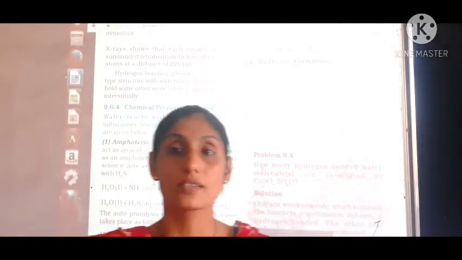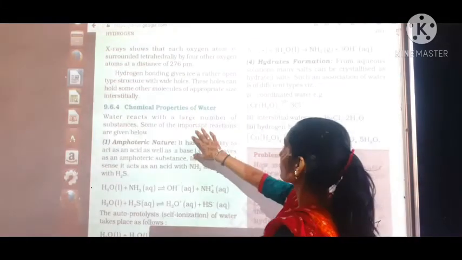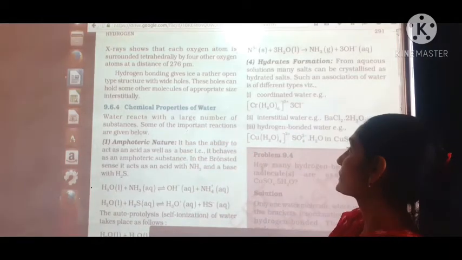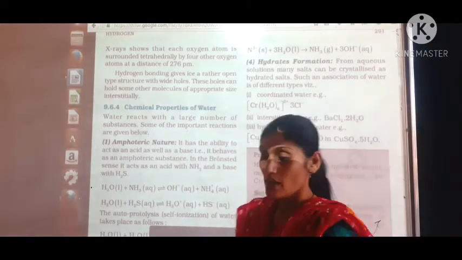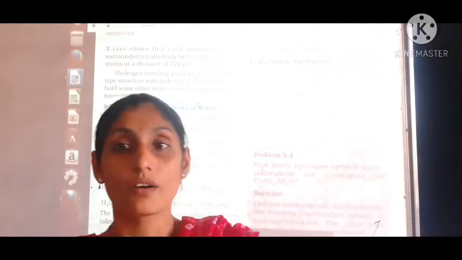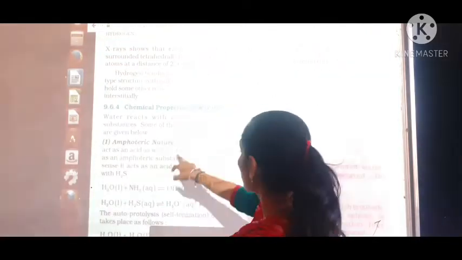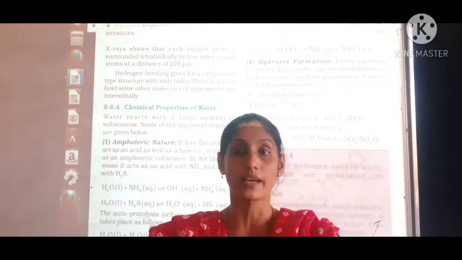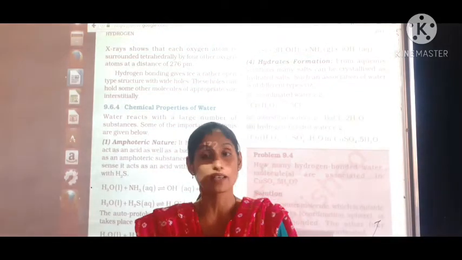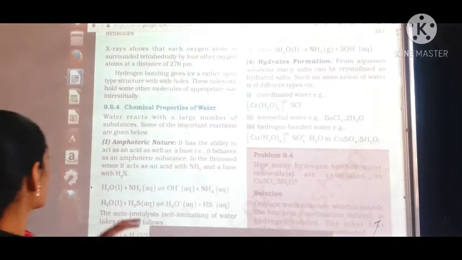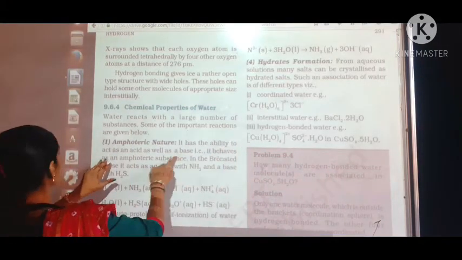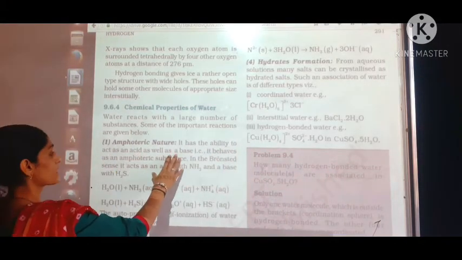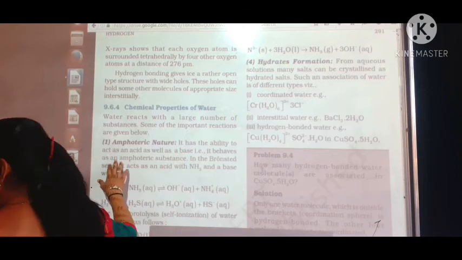Chemical properties, children. When we talk about the chemical properties, water reacts with a large number of substances because water itself is the universal solvent. The first property is that it is amphoteric in nature. Amphoteric means it behaves as an acid as well as a base. So it has the ability to act as an acid as well as a base.